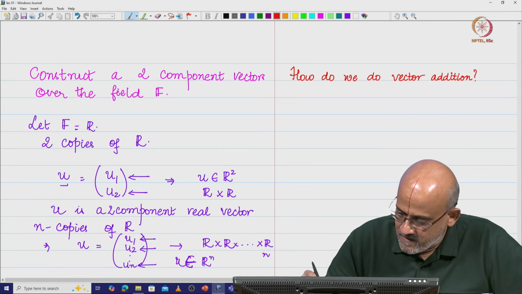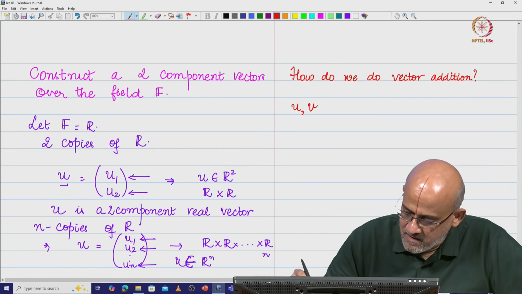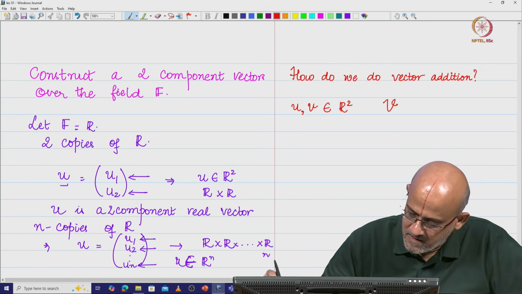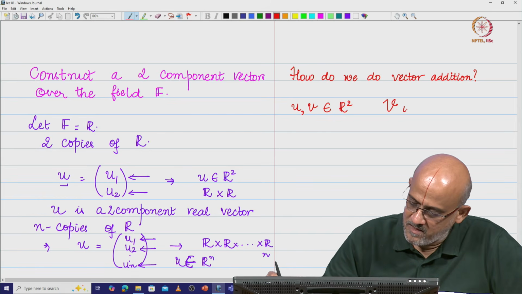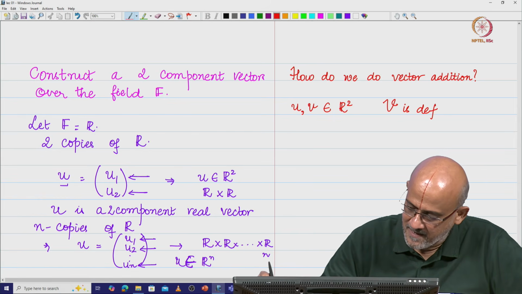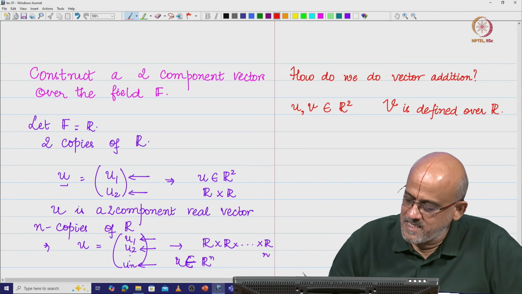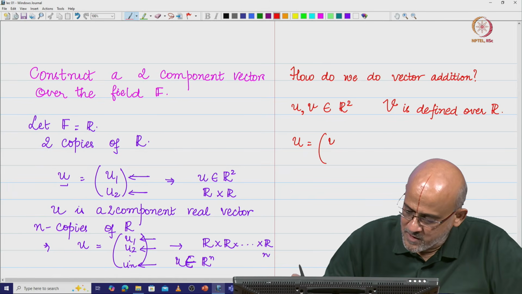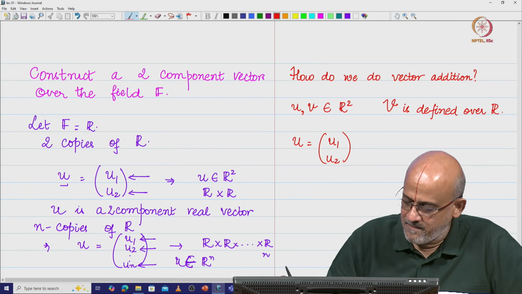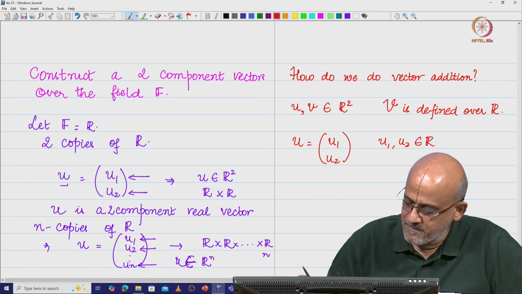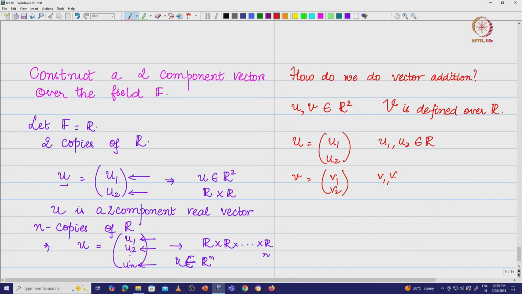So suppose I have u, v to be elements of R2. That means the vector space V is defined over the field R. So what does that mean? If I take the vector u, I am going to have two components u1, u2, both of which are real numbers. Similarly, I have the vector v, which is v1, v2, and v1, v2 are both real numbers.